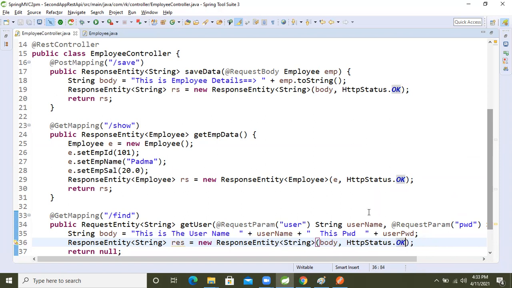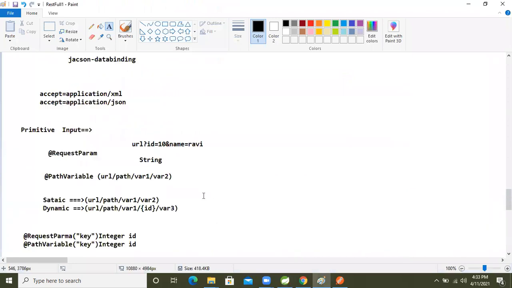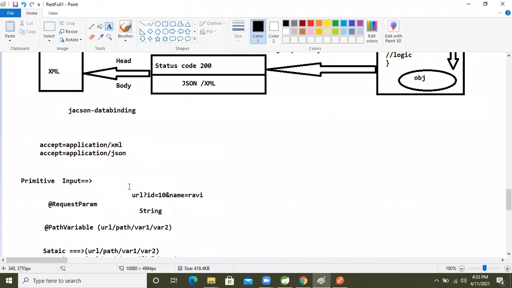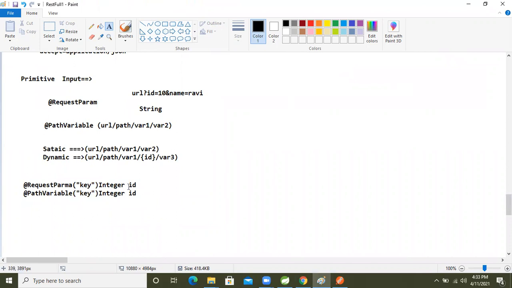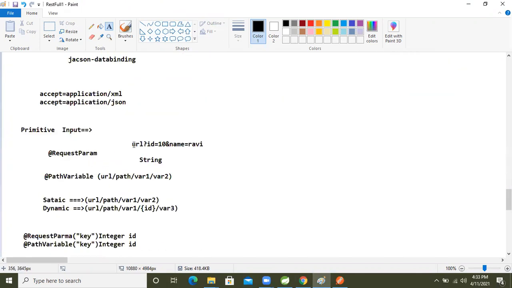Okay, fine, right? So whenever we are taking the request param, how will we make the request? Using query parameter, which I explained already. This is the syntax of the query parameter. Like this we will make the request.